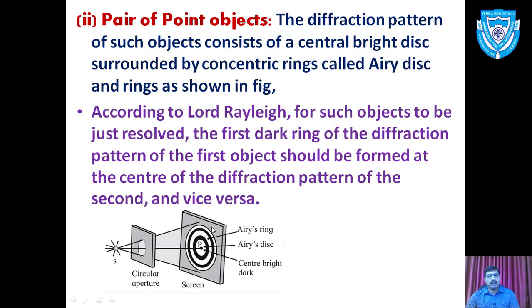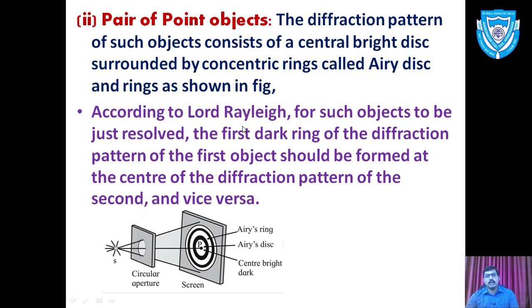On that image we again have the diffraction pattern. In the diffraction pattern, the central point is either bright or dark depending upon the object. So central bright or dark, surrounded by alternate bright and dark rings. Those rings are called Airy's rings. So according to the concept of point objects, we have the diffraction pattern in the form of circular rings.